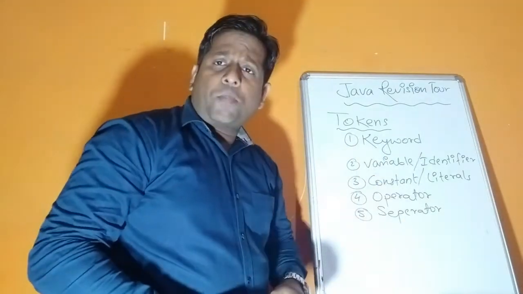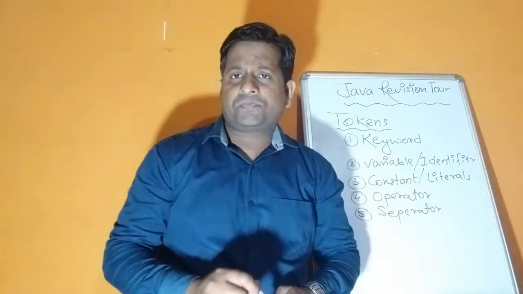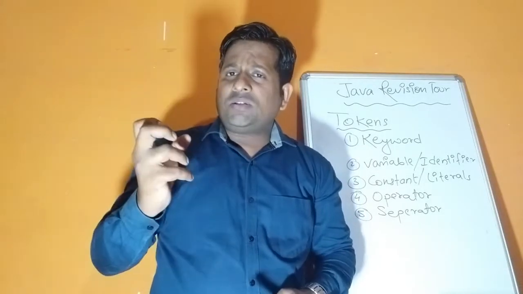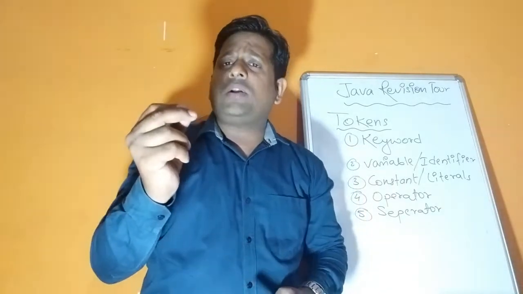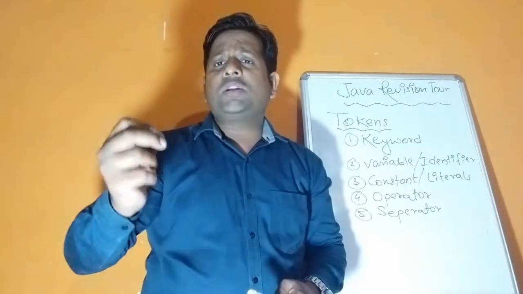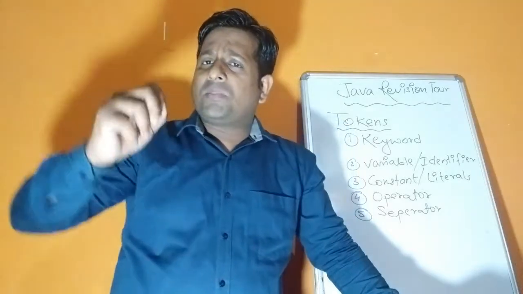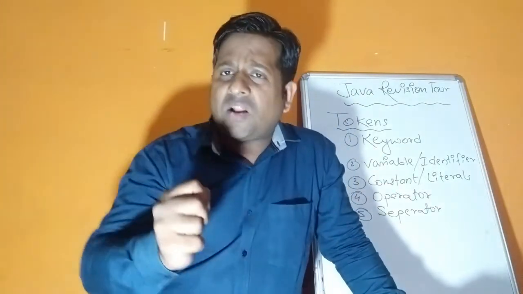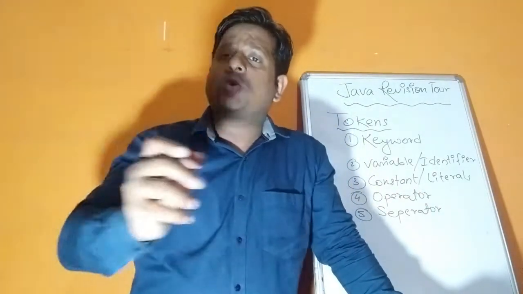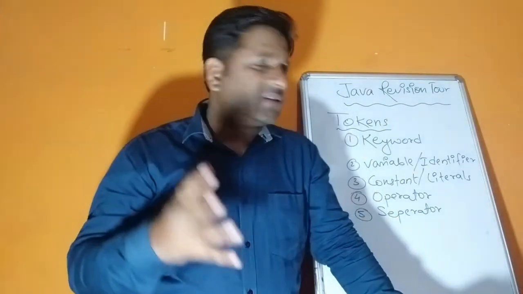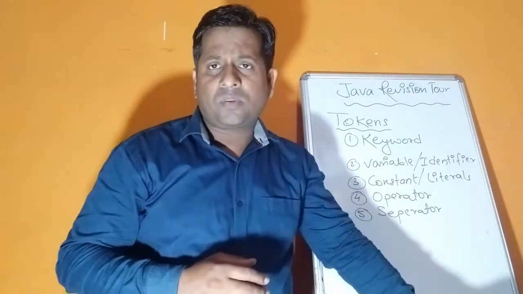See here the next topic, that is tokens. So let me tell you what is tokens. Tokens are each and every smallest individual unit used in a Java program. Whatever we use in a Java program, even if we write a comma or any alphabet or any number, that is known as tokens. So these tokens are categorized in 5 different parts.